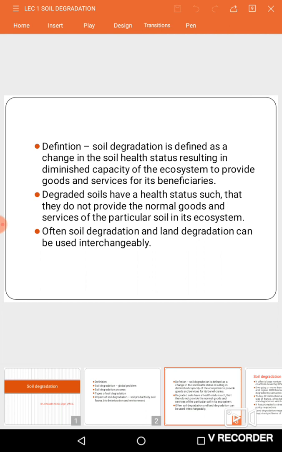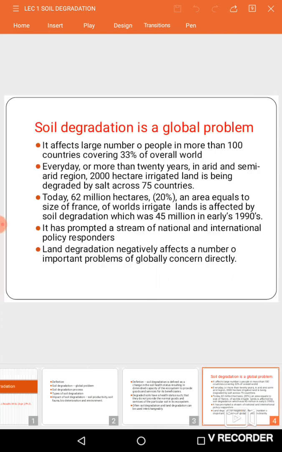Okay, first we'll see what is soil degradation. It is nothing but changes in soil health status, or changes in any properties like the physical, chemical, and biological properties of the soil, that will affect the productivity and fertility of a soil. This degraded soil health status cannot provide the normal goods and services like our normal soil. Soil degradation and land degradation are used interchangeably, so there is no difference between soil degradation and land degradation.